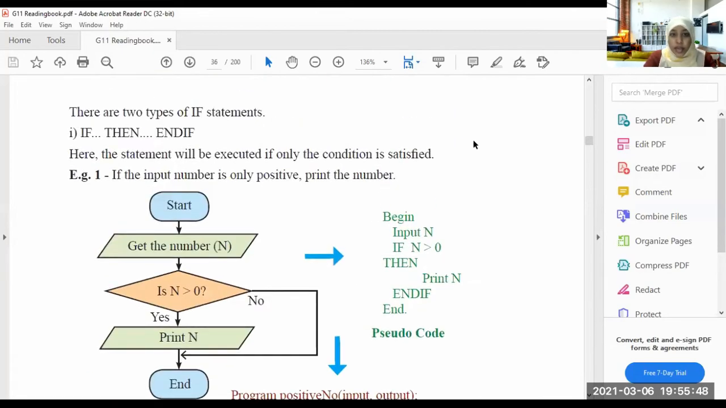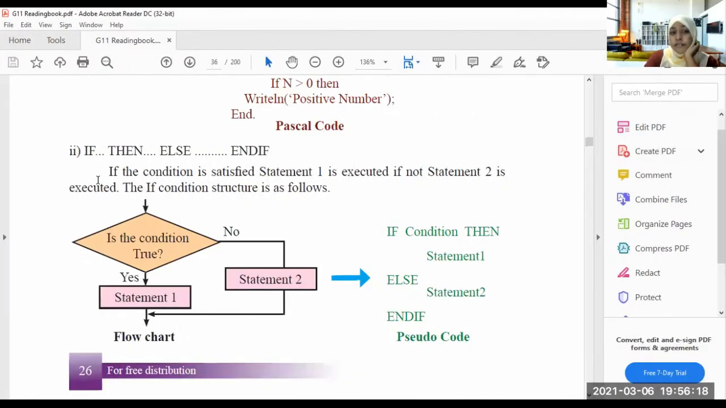As I told you, there are two types of if statements. One is this one, if then end if, and then if then else end if. In the first one, there is only one statement. Here, there are two statements. So, if the condition is satisfied, statement 1 is executed. If not, statement 2 is executed.